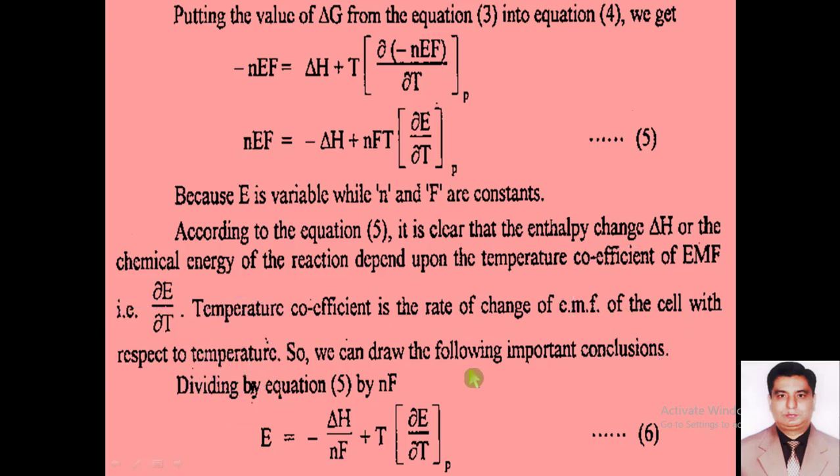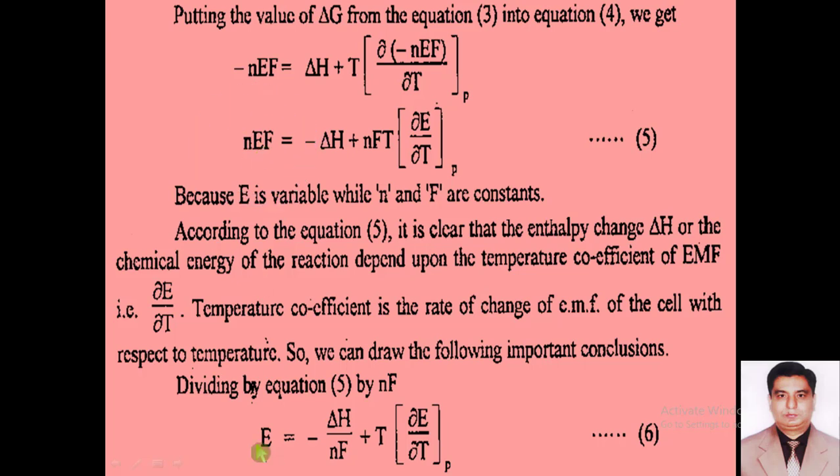So dear students, we can draw the following important conclusion: if we divide equation 5 by NF, N will be cancelled, F will be cancelled.